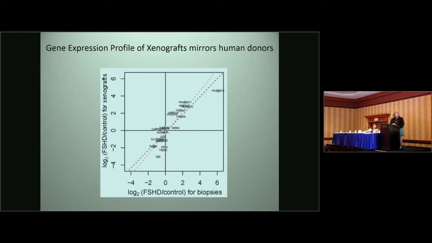So here I've shown the differential expression of FSHD versus control for biopsies versus the differential expression for xenografts. And the dotted black line is what would be a complete agreement between the expression in xenografts versus biopsies. And the dotted red line is the best fit of the data by orthogonal regression.